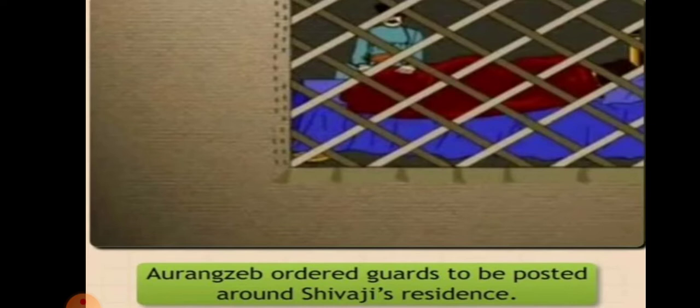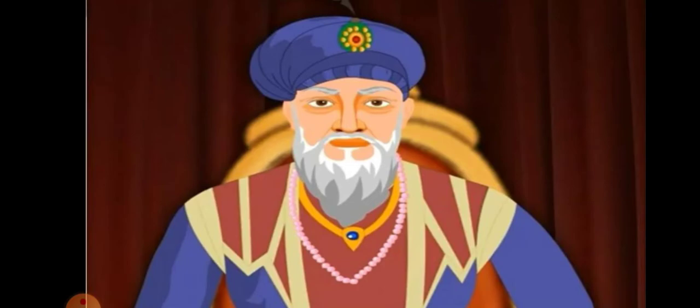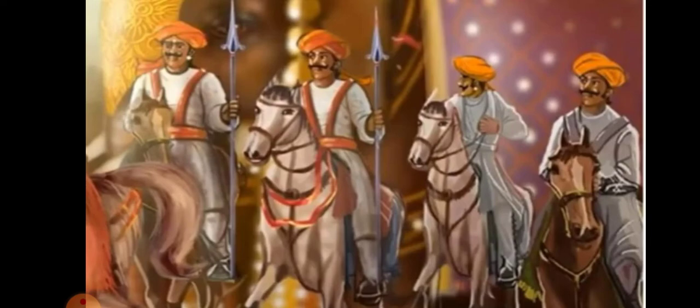Days passed, weeks passed, nothing changed. Shivaji and his son were still prisoners, and so Shivaji petitioned the emperor. He asked for permission to return to the state of Maharashtra, but every time his request was turned down. Then Shivaji made up his mind to escape from the clutches of the emperor. What did Shivaji do? He obtained the emperor's permission.